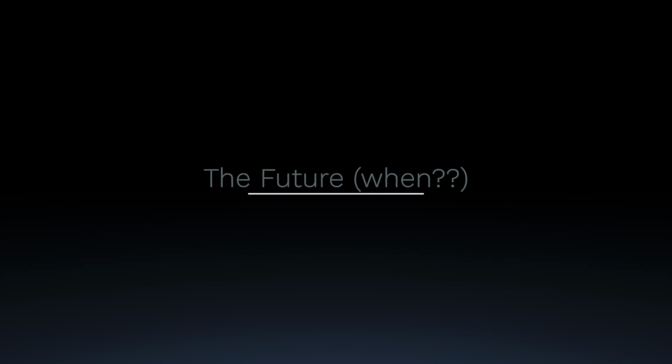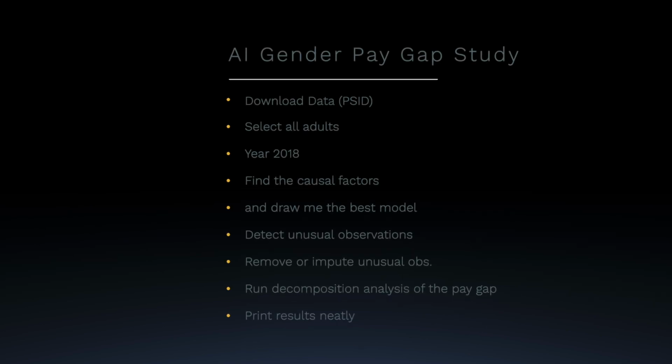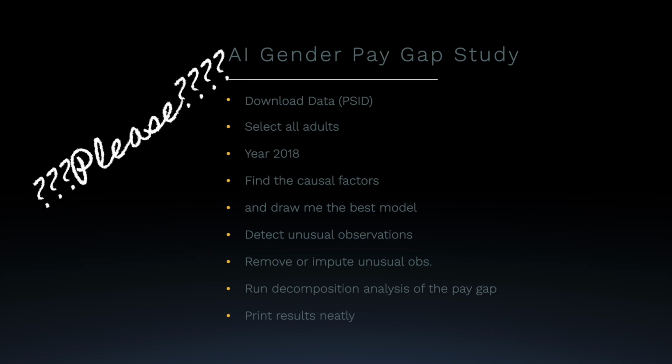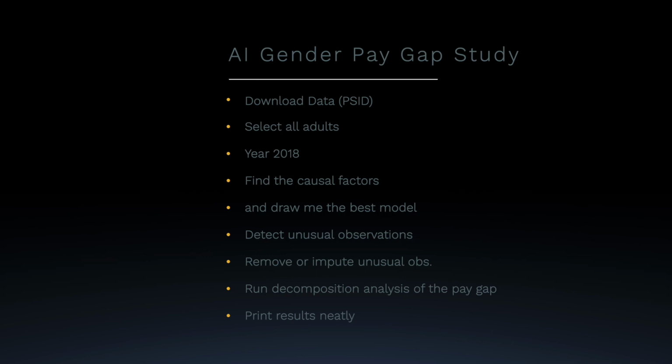So ideally, in the future, we would be able to ask AI things like, I want to study the gender pay gap in hourly wage rate. Please download the Panel Study of Income Dynamics, the PSID. Select all employed adults from 30 to 45 years old for the year 2018.